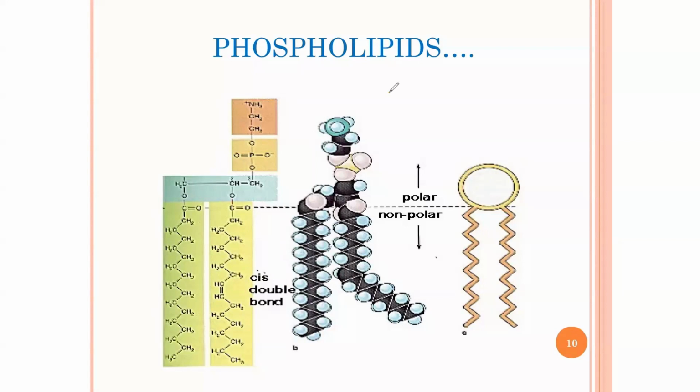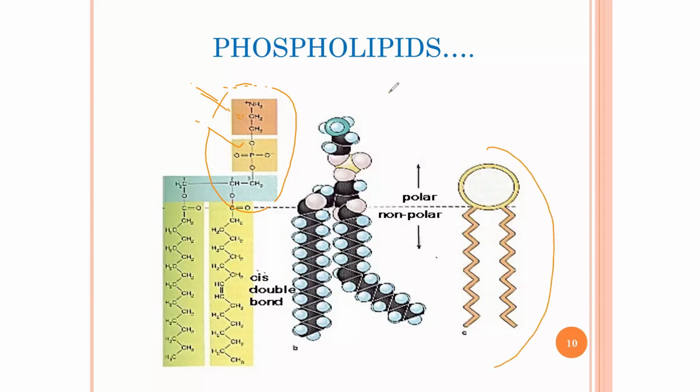Look at it. From here, you can see this is the polar head. If you look at it critically, you will see that in this polar head there is a phosphate group. This is the phosphate group. So this is what you call a phospholipid, and it is found outside.